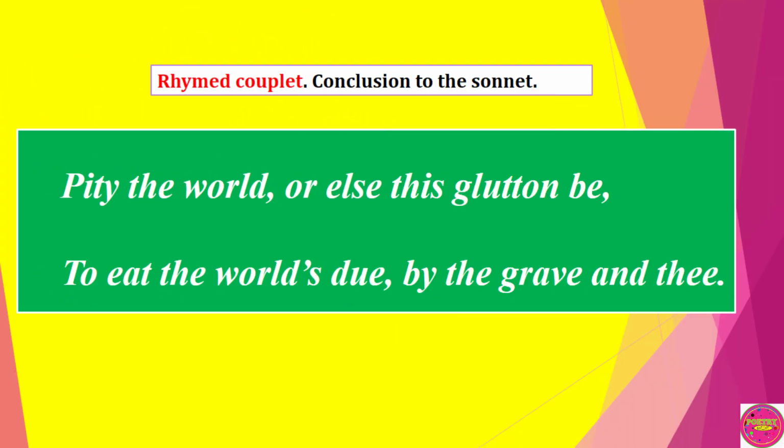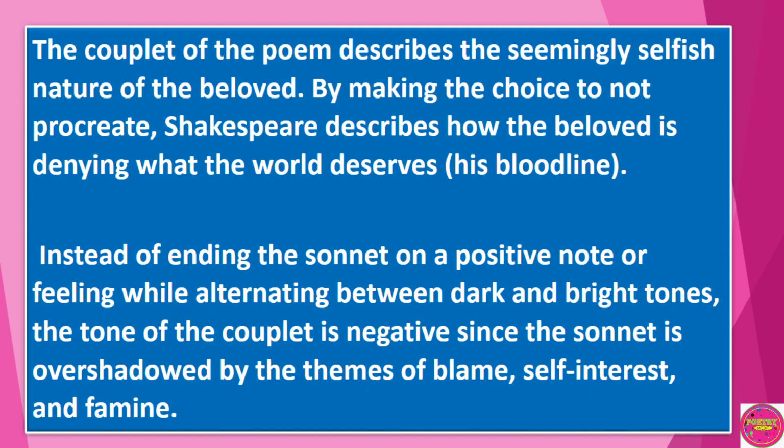Let's move to the rhyming couplet. This couplet serves as a conclusion of the poem. "Pity the world, or else this glutton be, to eat the world's due, by the grave and thee." The couplet of the poem describes the seemingly selfish nature of the beloved in making the choice not to procreate. William Shakespeare describes how the beloved, or the fair young man, is denying what the world deserves, thus his bloodline, in the event of death.